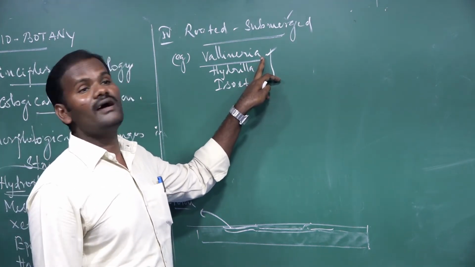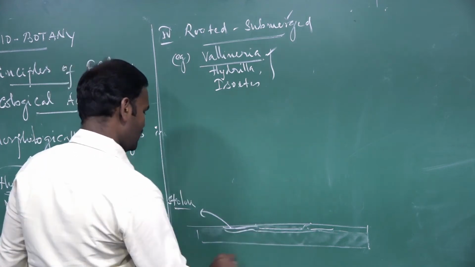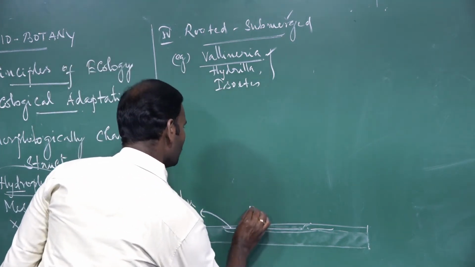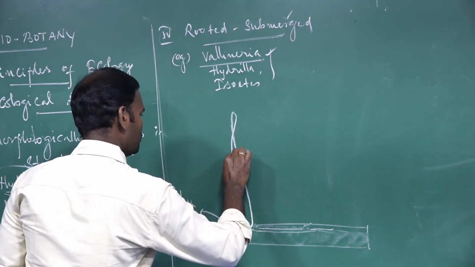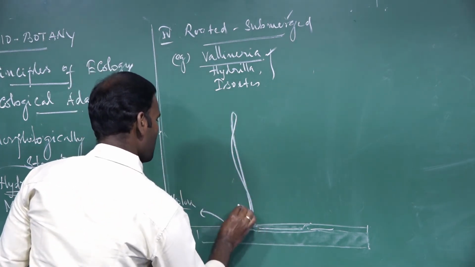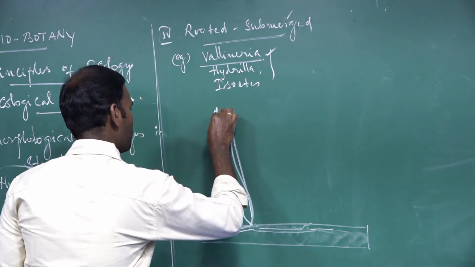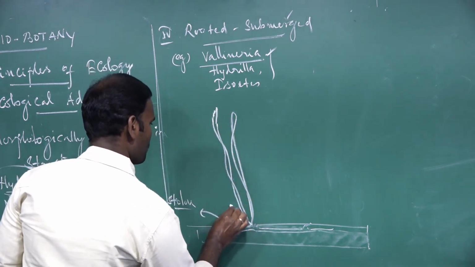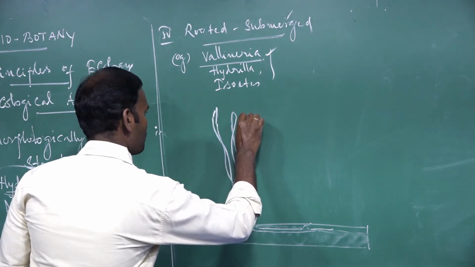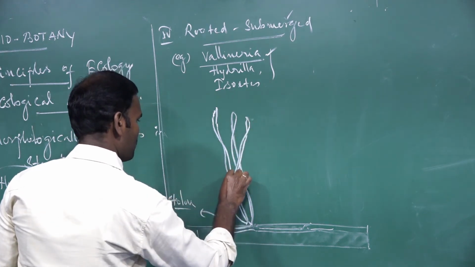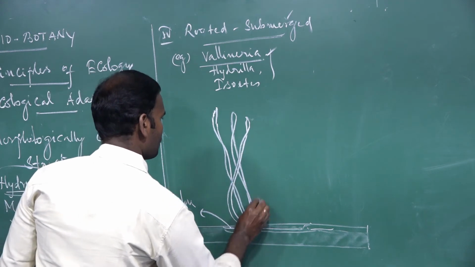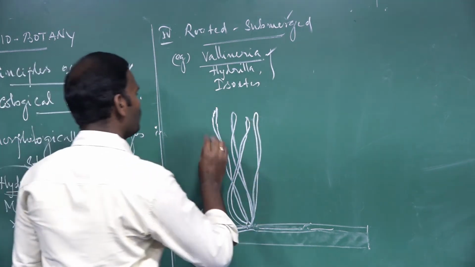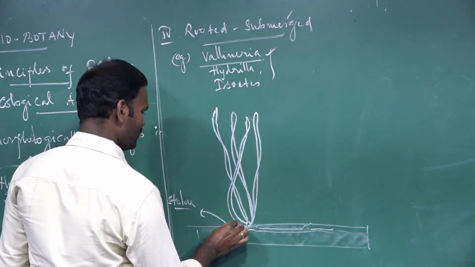Such plants are called dioecious plants. Vallisneria leaves are thin ribbon-shaped leaves. It is a ribbon-shaped leaf. It is a female flower.